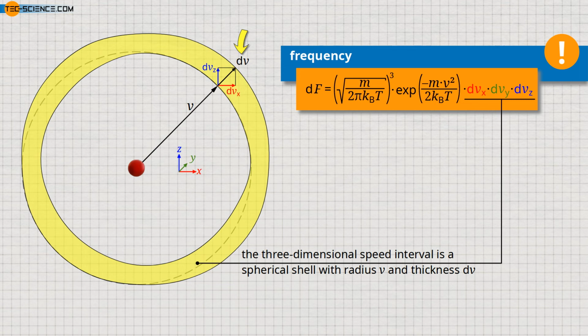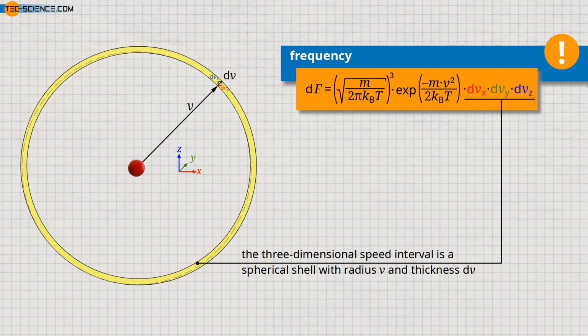Indeed, this does not look like a perfect annulus or perfect spherical shell. But this is only because we can draw only finite speed intervals. In the limit case of smaller and smaller intervals, the shape actually changes more and more into an annulus or a spherical shell. And finally, we will consider only infinitesimal intervals.